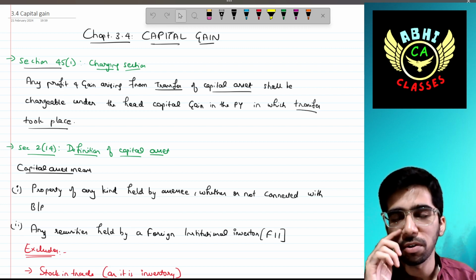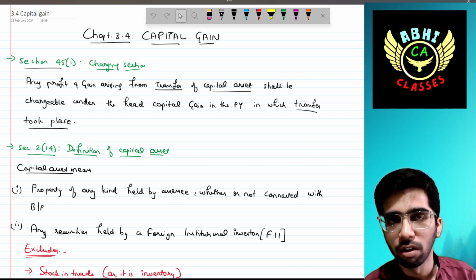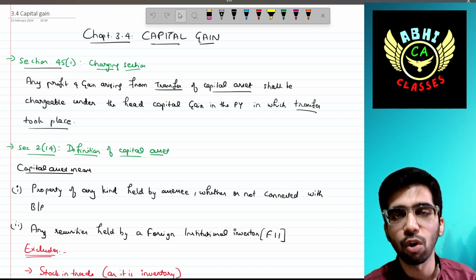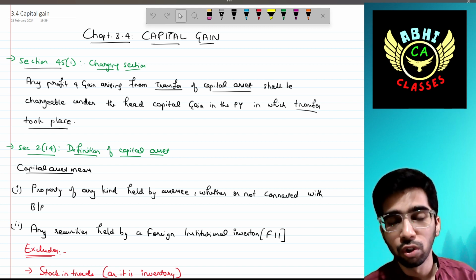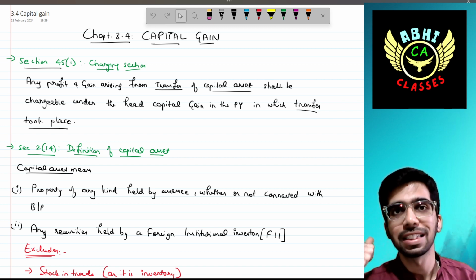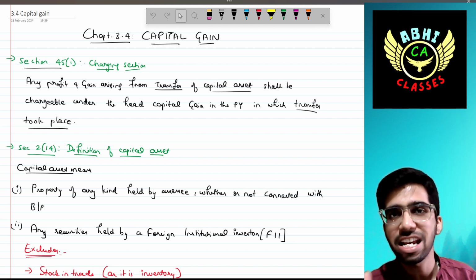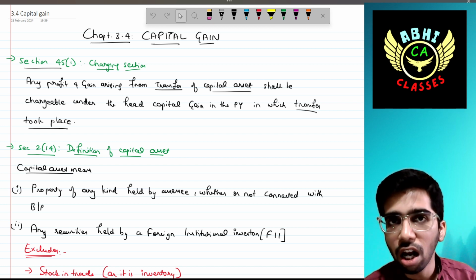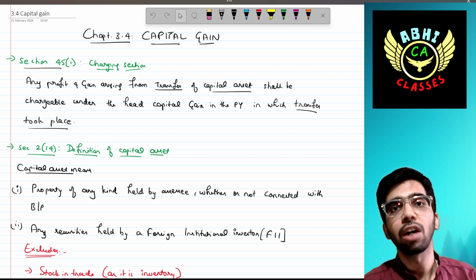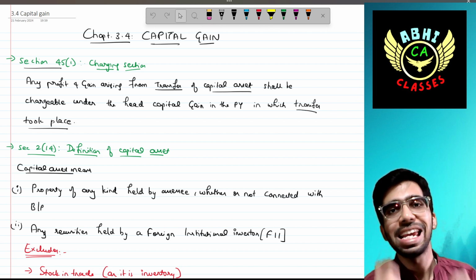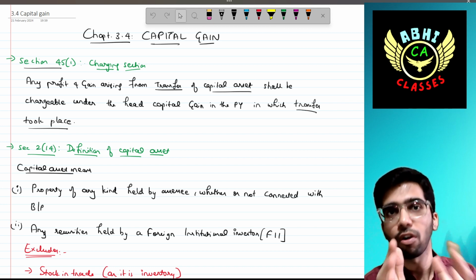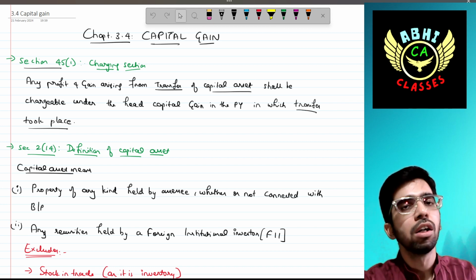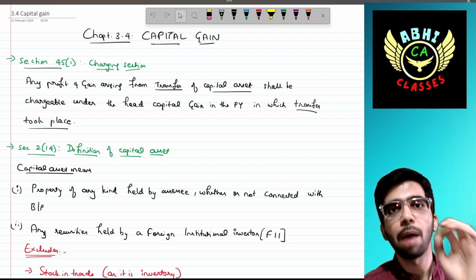We have discussed till the PGBP chapter. Now we are going to start with the fourth head of income, that is capital gain. We are left with only two heads of income: capital gain, and the last one, income from other sources. This is also forming an A category, and it's very important from your exam perspective.